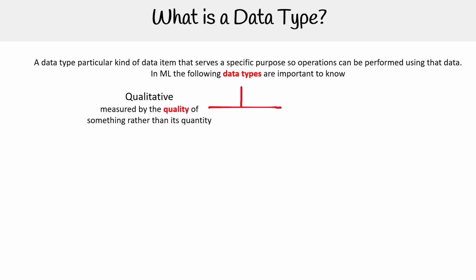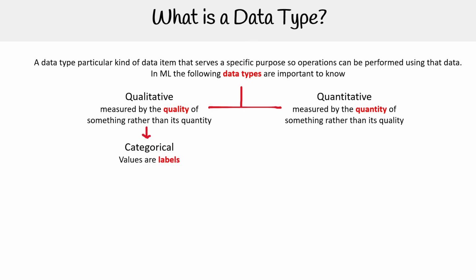Well, we need to know what qualitative is. So, this is measured by the quality of something rather than its quantity. Then you have quantitative. So, this is measured by the quantity of something rather than its quality. Let's go down the tree on the qualitative side.